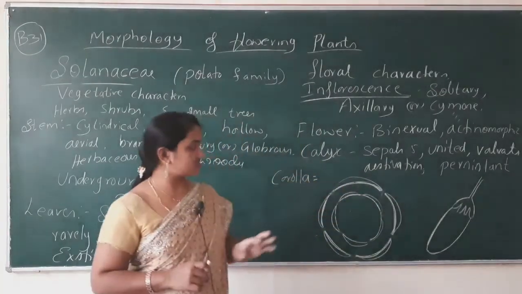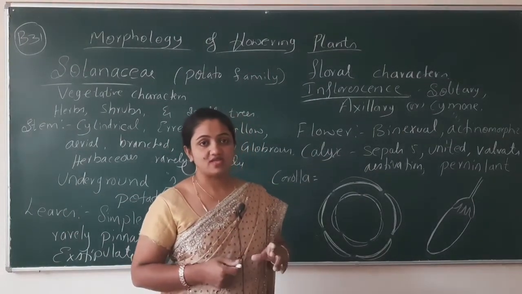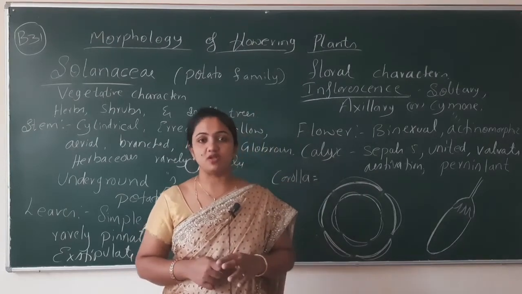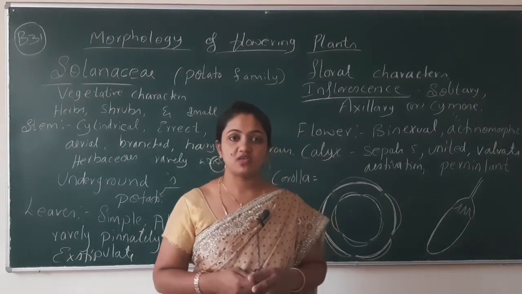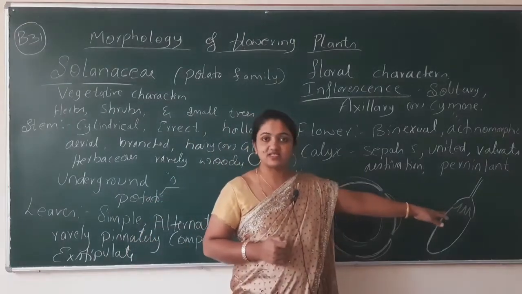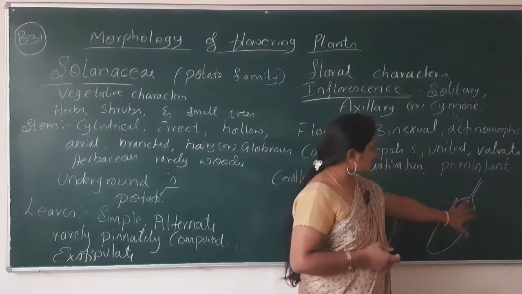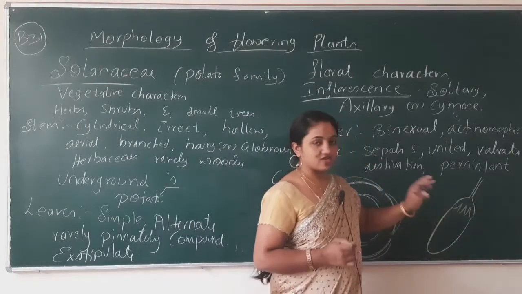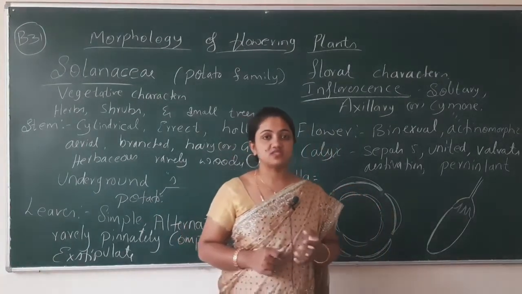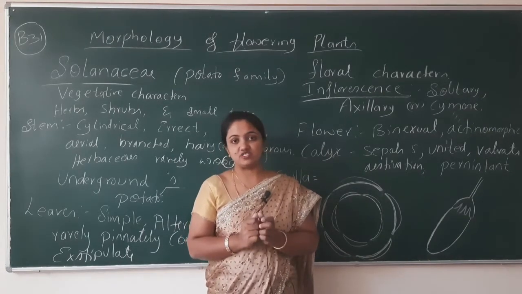What is this? This is the fruit. Which fruit is it? It is a brinjal. But according to you, it is known as a vegetable. But according to me, in a plant, if this type of structure has arisen, it is known as a fruit. So in this fruit, the flower consists of calyx, corolla, androecium and gynoecium.